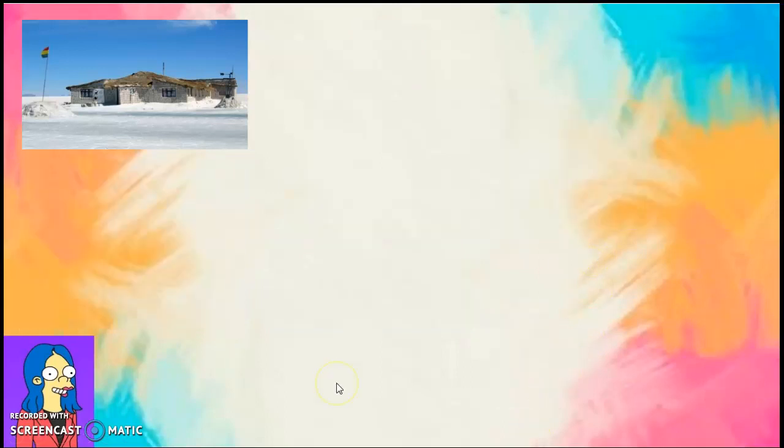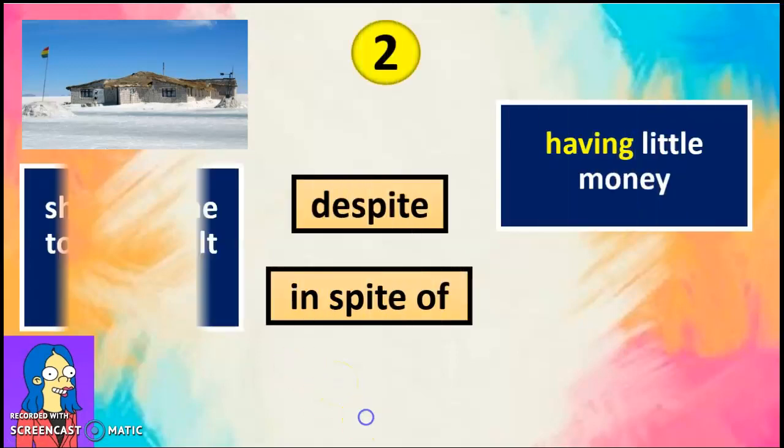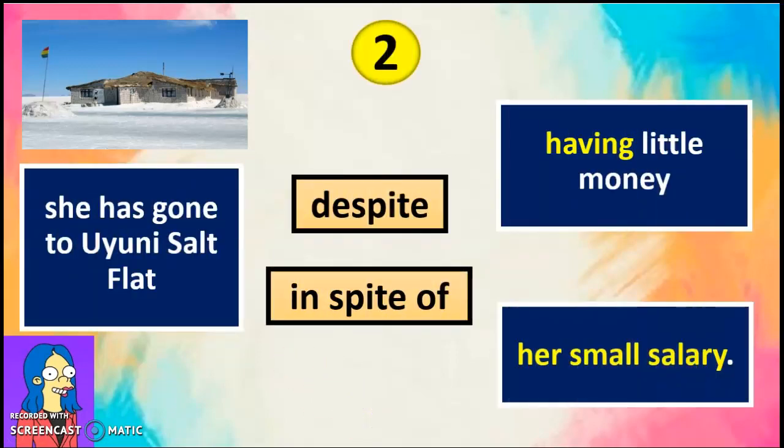Also, we can use a noun or a noun phrase. For example, her small salary. She has gone to Uyuni Salt Flat despite her small salary, or in spite of her small salary.